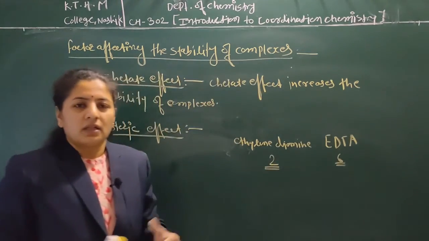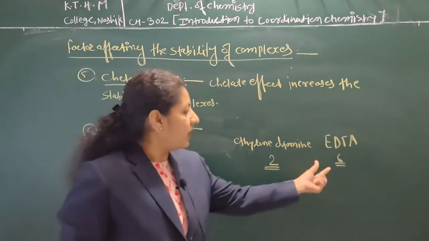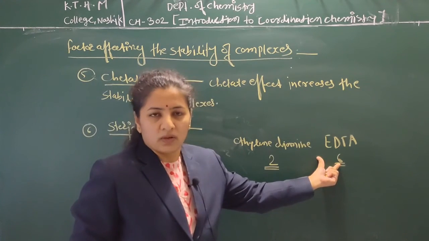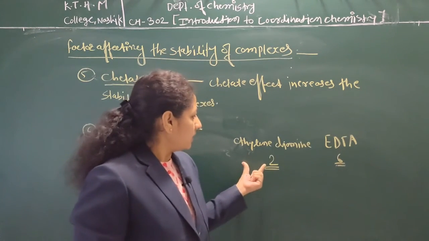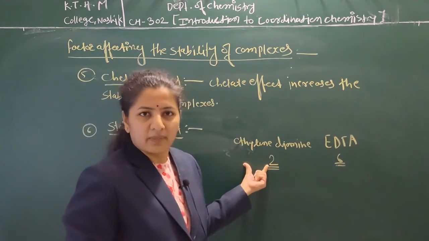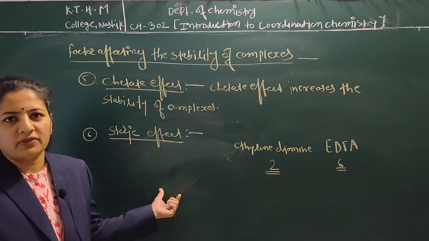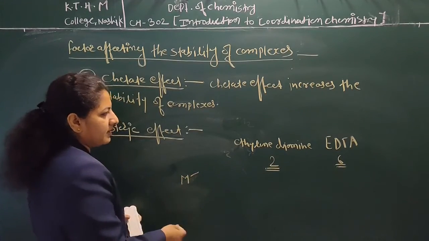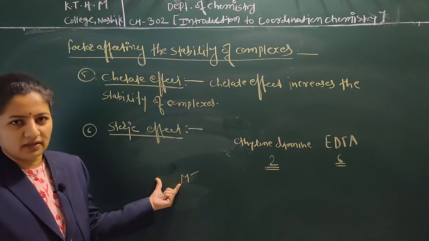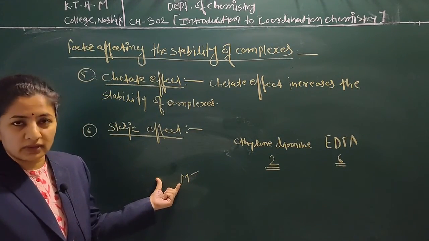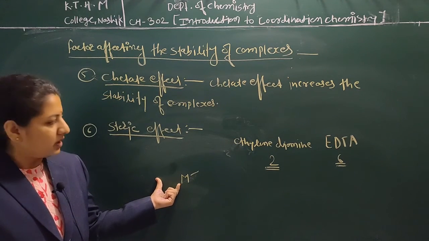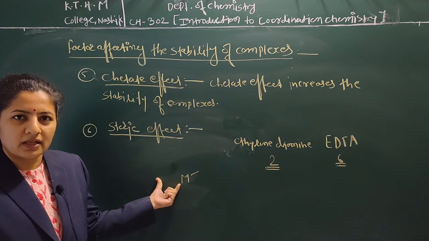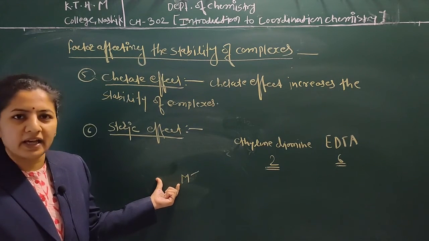So the size of the ring of EDTA complexes is obviously larger than the ring formed by ethylene diamine. If EDTA forms a complex with the respective metal, its size will obviously be more than ethylene diamine. Both are chelating agents and form rings, but the ring formed by EDTA is bigger than that of ethylene diamine.